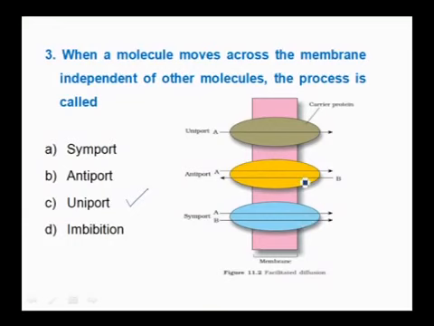In antiport, if one molecule is entering inside, the other molecule is coming outside, so it is opposite in direction. That is called antiport, whereas uniport is independent, means it does not require any other molecule to come along with it or go out at the same time. So, the right answer here is uniport, this kind of membrane transport.